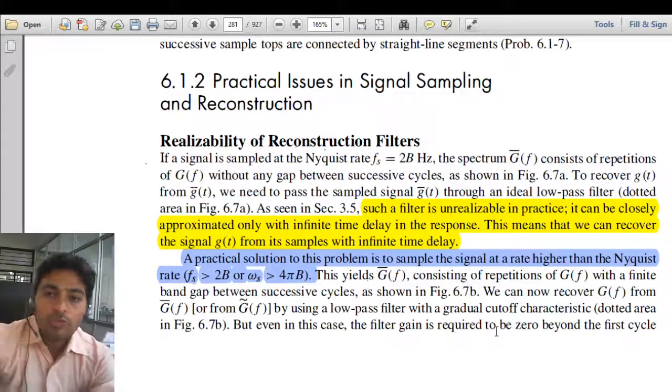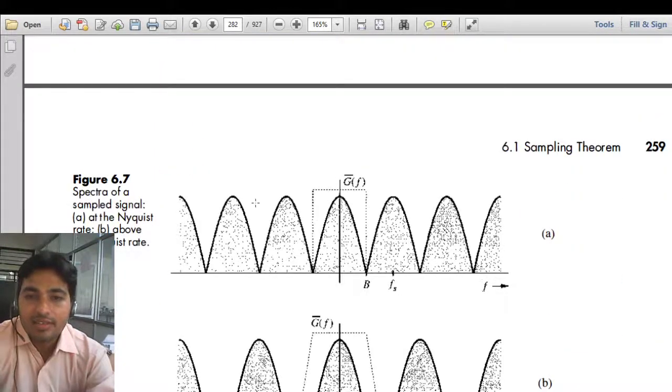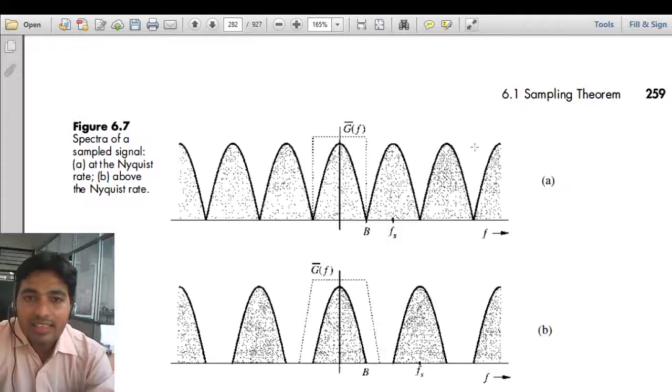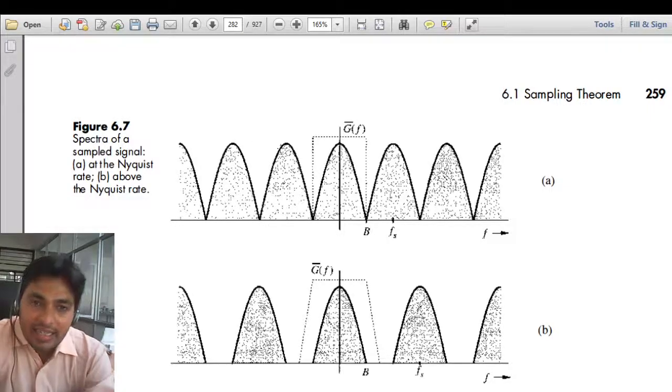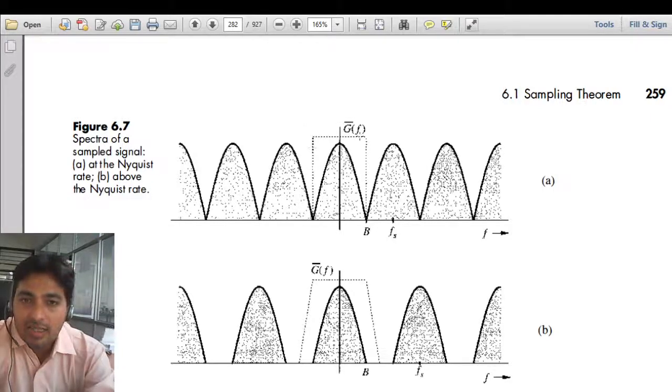So although we do not have an ideal filter, this is the sample exactly at the Nyquist rate. You can see this is the spectra of the signal which is sampled exactly at the Nyquist rate. There is no gap between two successive spectra, so we need an ideal low pass filter whose response is the ideal brick wall kind of response.